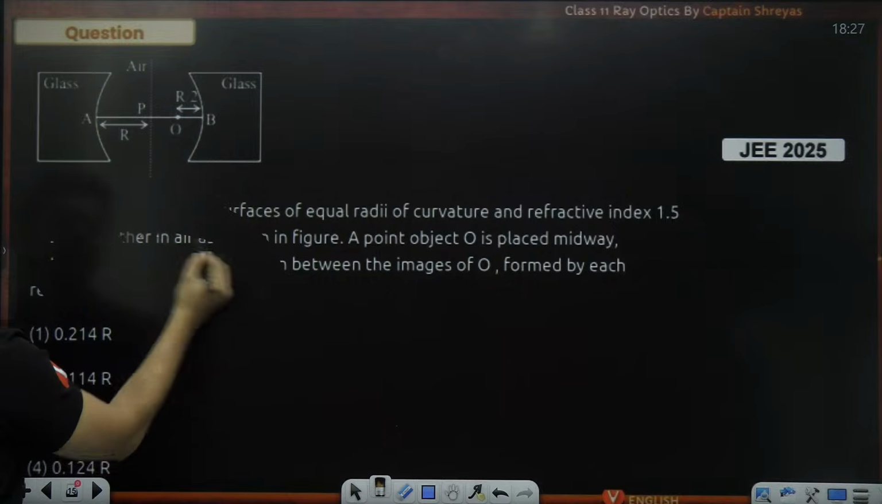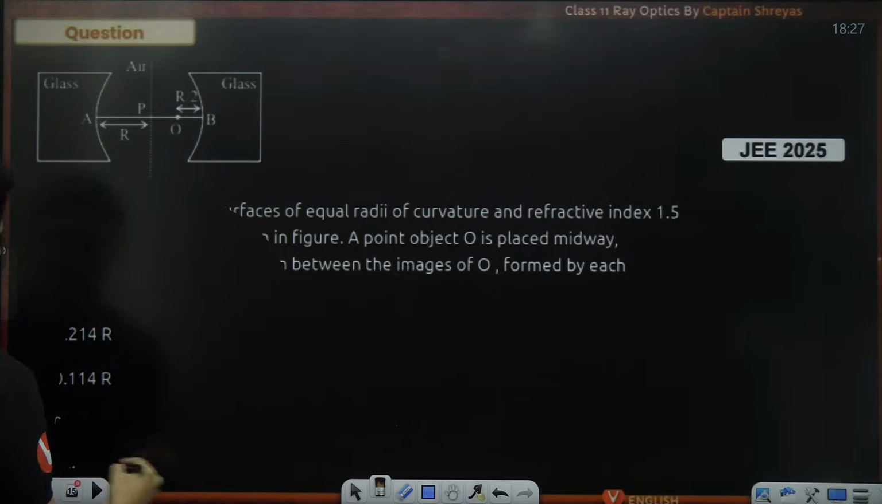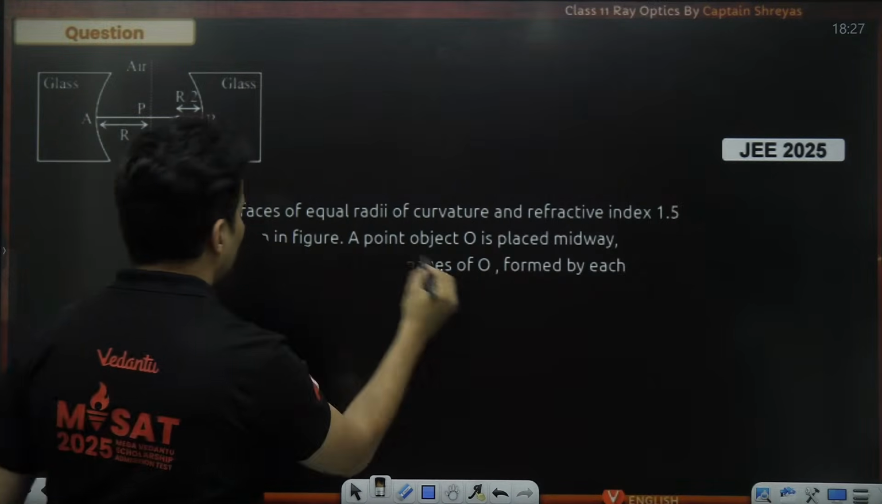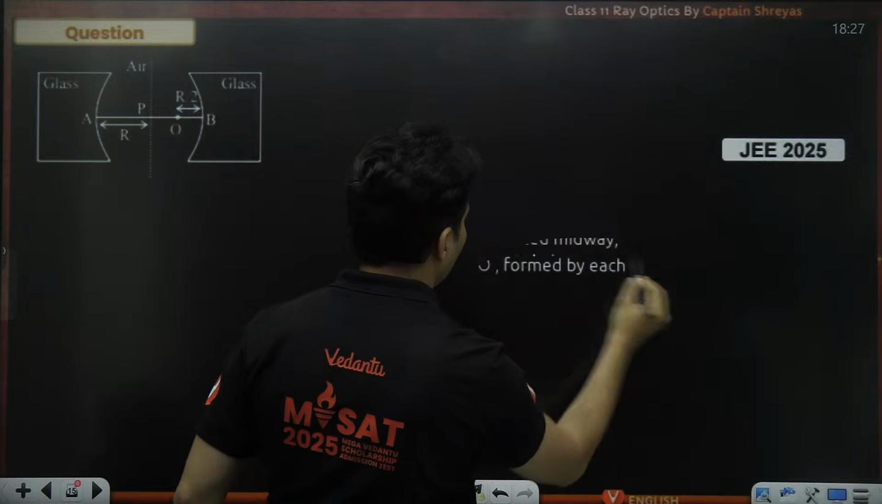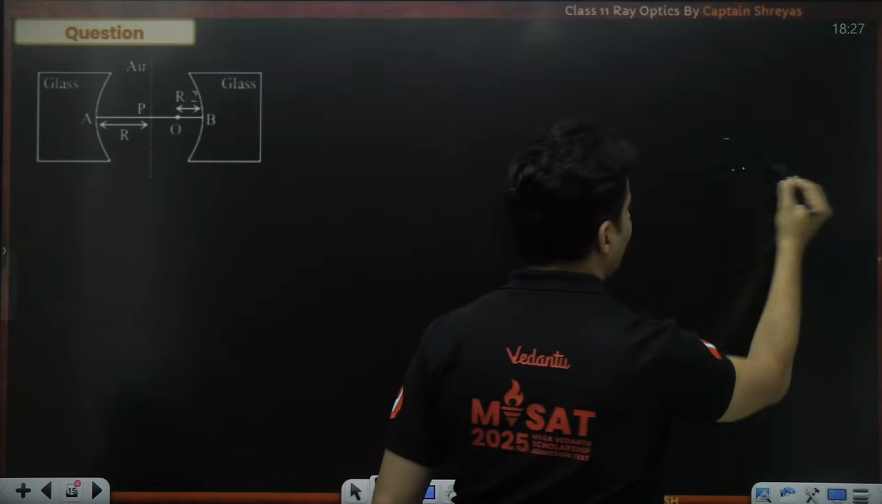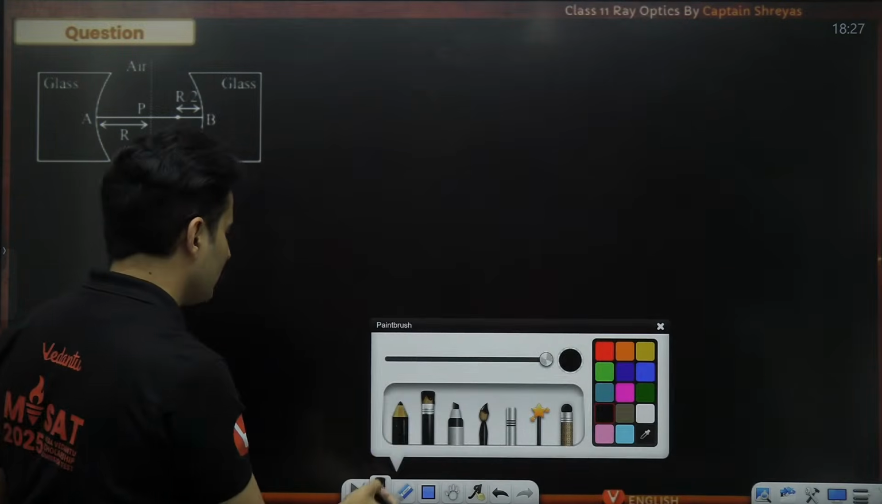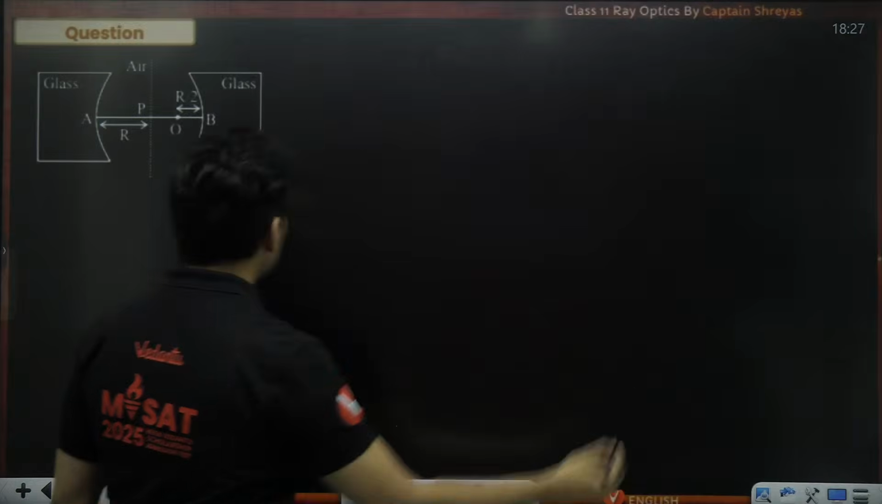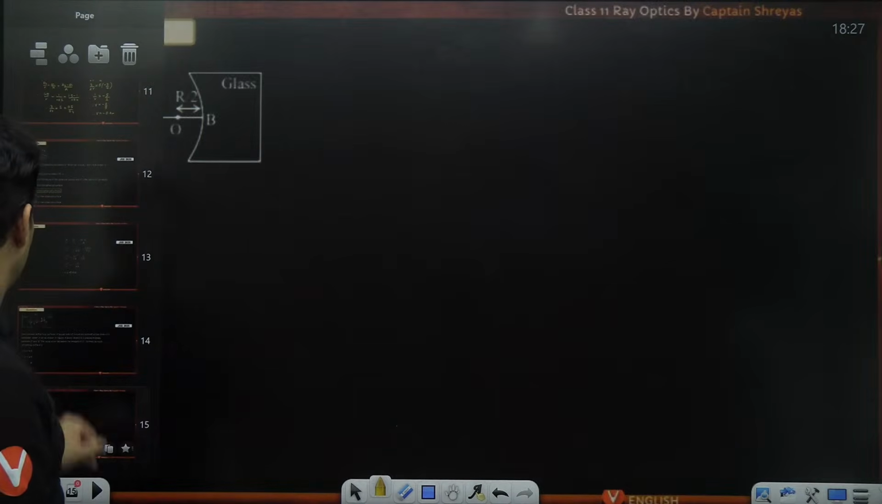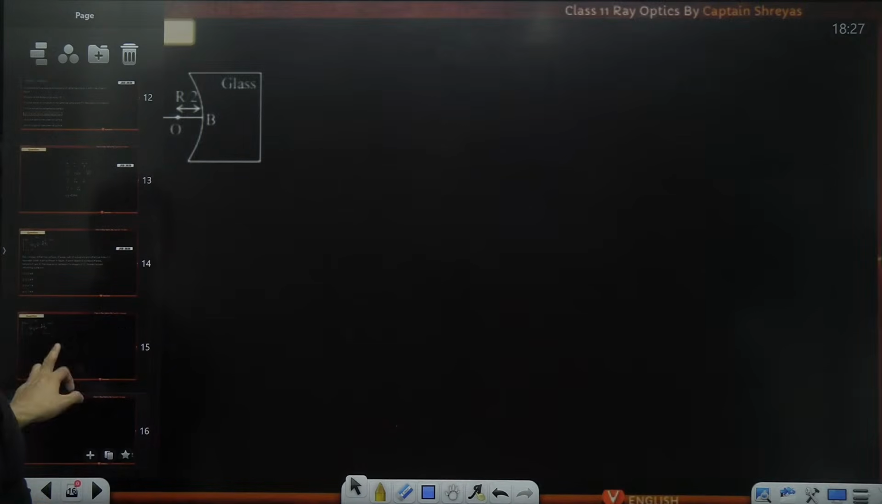The separation between the images formed. So there are two times I have to apply the formula because two images will be formed. Once I know where the images are formed, I can easily figure out the distance between them. Okay. So here is what we will do. First, we'll take the left side, then we'll take the right hand side.